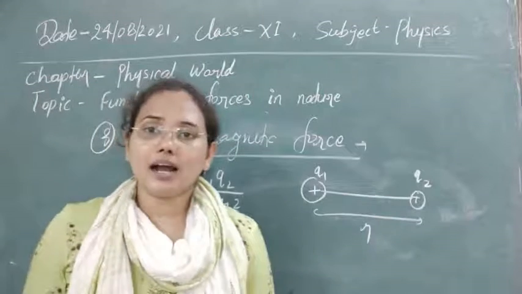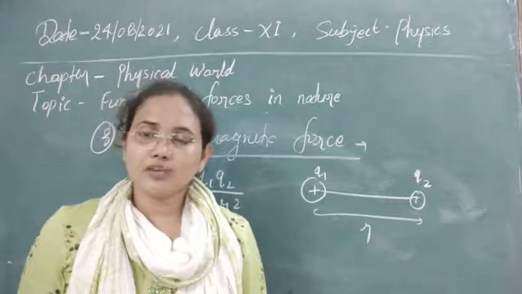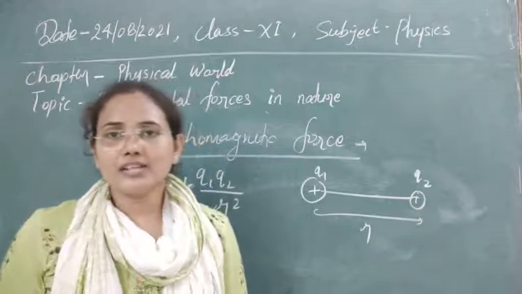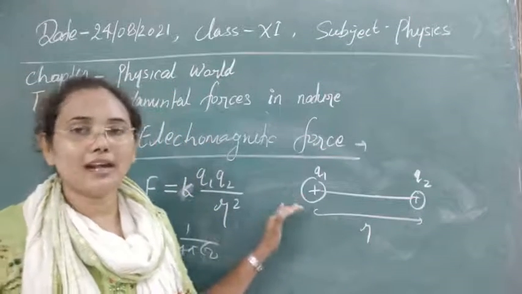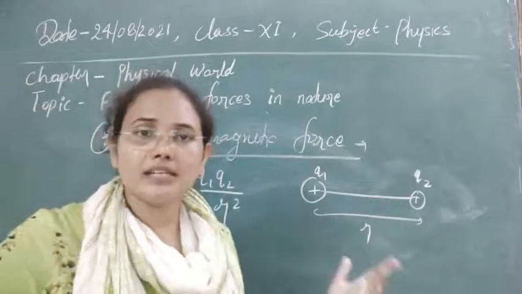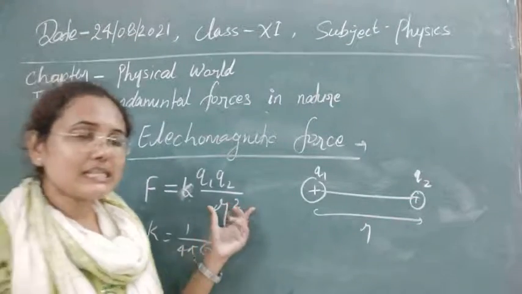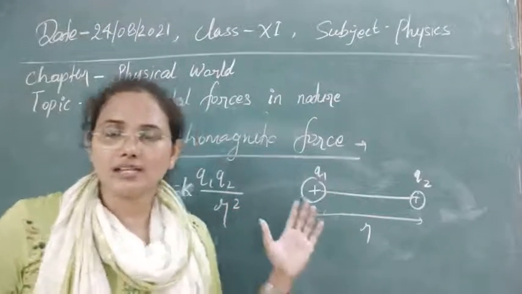Now we will see the range of electromagnetic forces. The range of electromagnetic forces is fixed. After a certain distance, charged particles start to not obey Coulomb's law. So up to a certain limit this law is applicable.